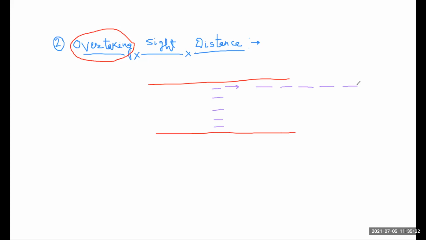We know these things. But for designing various aspects of our geometric design, we consider a speed known as the design speed, which I already discussed in side distance consideration. So for calculating various aspects of geometric design, we consider the design speed of a vehicle and take it as the standard. Among all these speeds, we consider the design speed for our geometric design. This is the assumption that for every geometric design consideration, we consider the speed as the design speed.